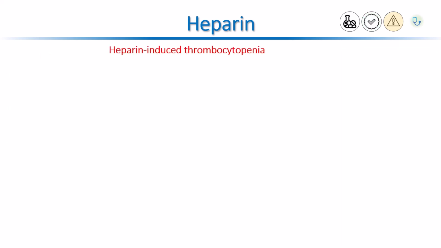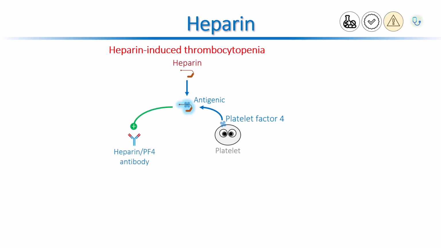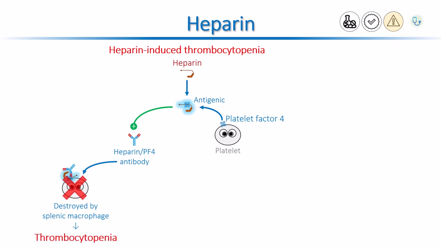Another notable side effect of heparin is heparin-induced thrombocytopenia. This immune-mediated process is more commonly seen with unfractionated heparin. It can bind to a protein that is present on the surface of platelets, called platelet factor IV. This heparin platelet factor IV complex is antigenic. It can stimulate the immune system to produce antibodies. These antibodies label the platelets to be destroyed by the macrophages in the spleen. This results in low platelet count, and hence called heparin-induced thrombocytopenia.